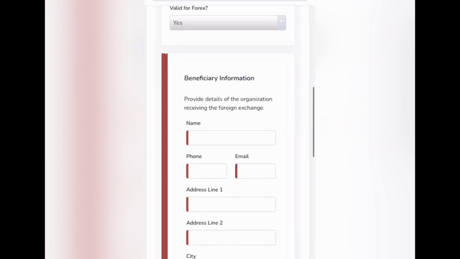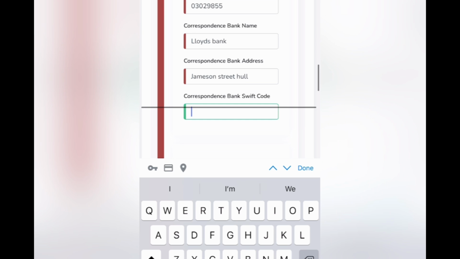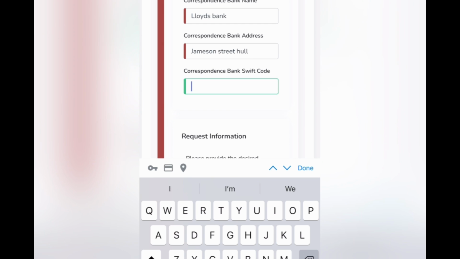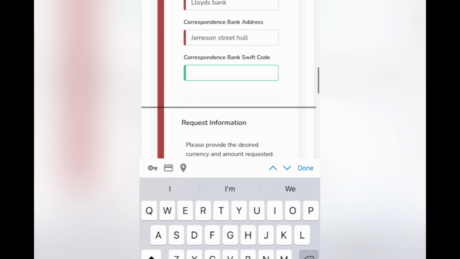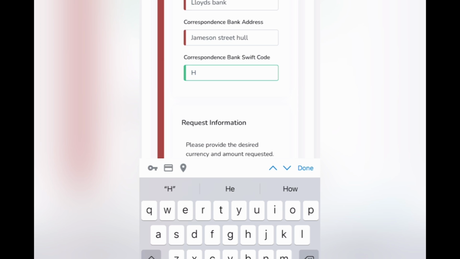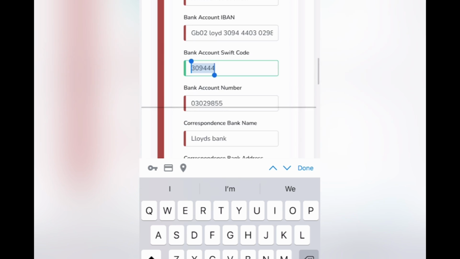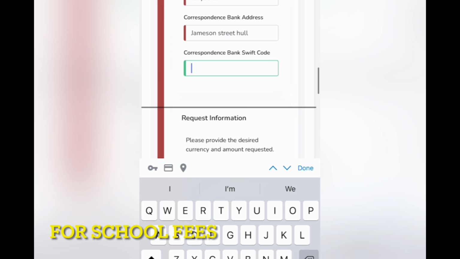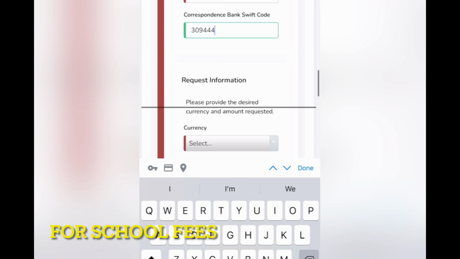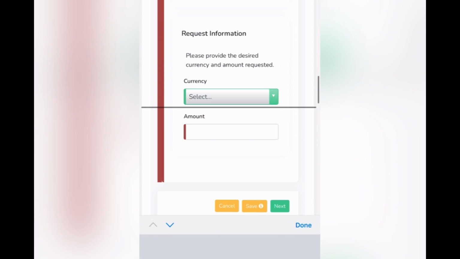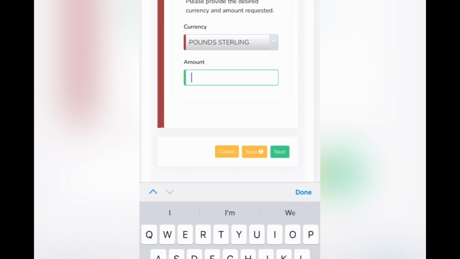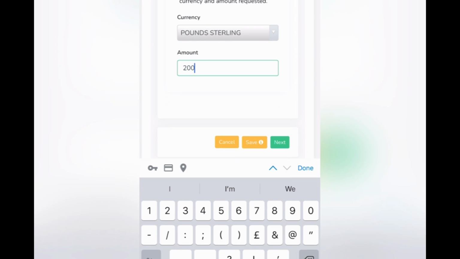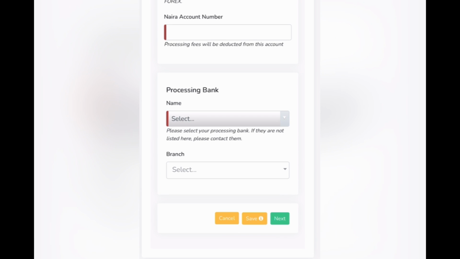Then you fill in all your beneficiary details. It will ask for student details, so you put your student details. Then this part will ask for the person that is going to receive the money. So if you are paying to your school, you put your school details. They are the ones that will receive the money on your behalf. If it is for hall, then whatever the school is, just put their details therein. Then it's asking which currency you are paying in, pound sterling. Then let's assume you are paying 2,000.